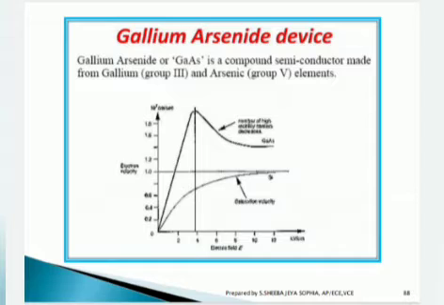What is meant by this gallium arsenide device? Actually, gallium arsenide, GaAs, is a compound semiconductor made from gallium and arsenic elements. This GaAs device plays an important role in semiconductors. It is used in the manufacture of devices such as microwave frequency integrated circuits, monolithic microwave integrated circuits, and light emitting diodes.